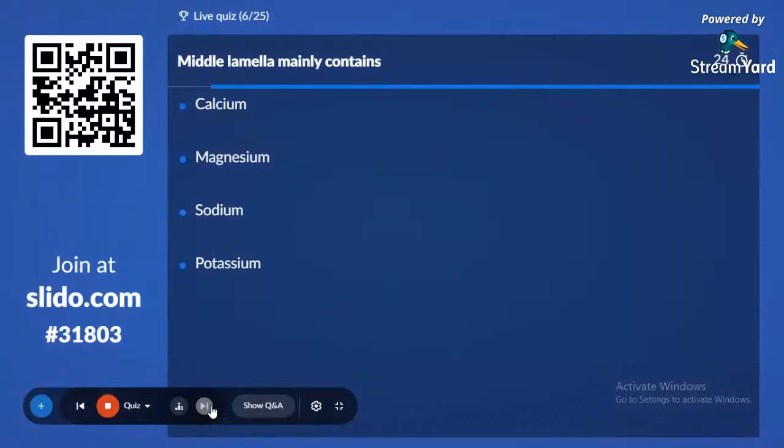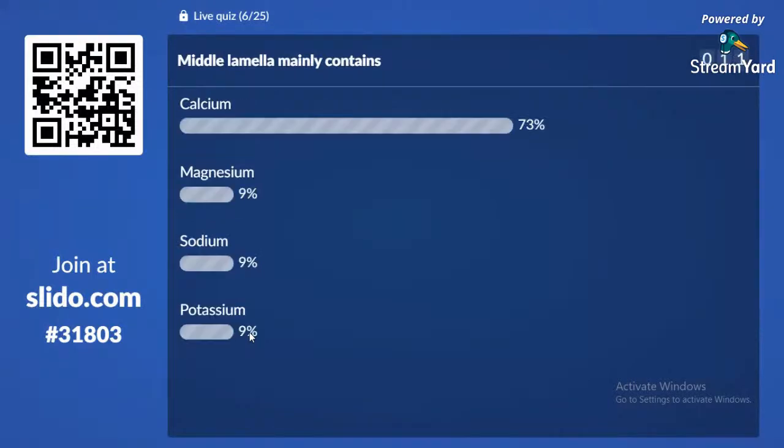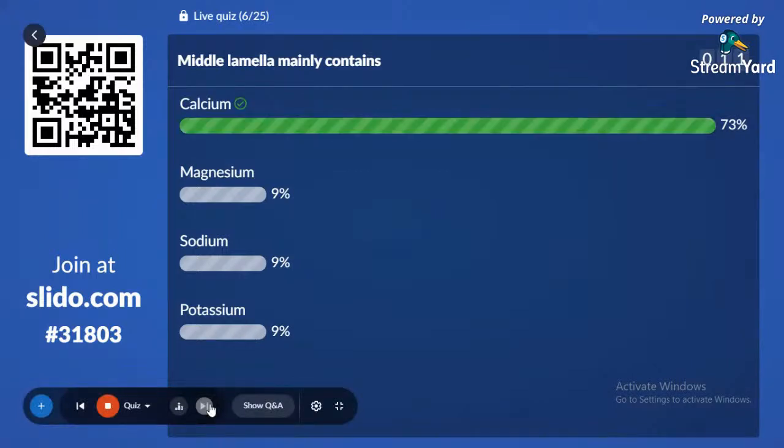Middle lamella contains option A, calcium, option B, magnesium, option C, sodium, and option D, potassium. Middle lamella contains calcium, magnesium, sodium, potassium. 73% said calcium. Let's have the correct answer. It is calcium. Have the leaderboard.